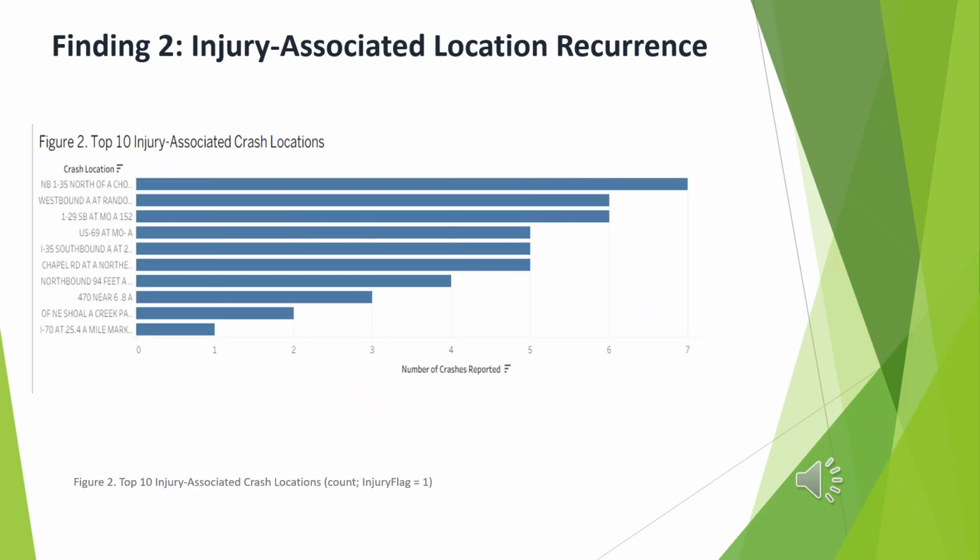The second key finding that we had was a recurrence in injury-associated locations. So we were trying to figure out, where do the injuries happen the most? Is it just a time of day thing because there are more people out there, or are there certain areas that happen to have more crashes than others? So when filtering to the injury-related records and ranking crash locations by count, we came up with a short list of roadways that we seem to see a lot.